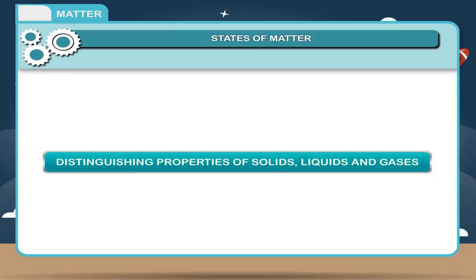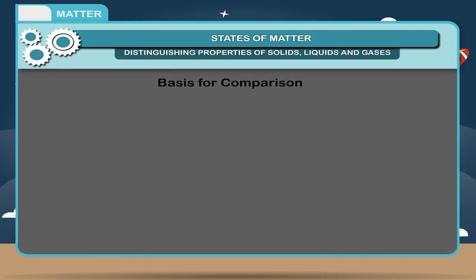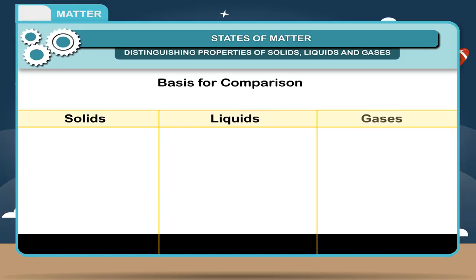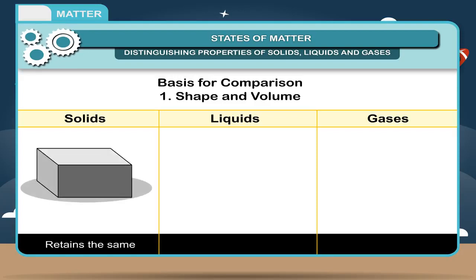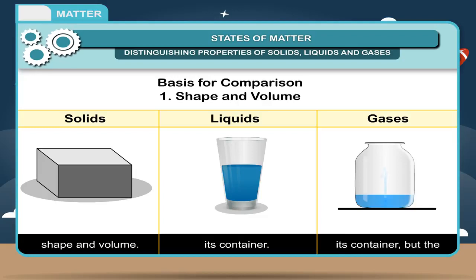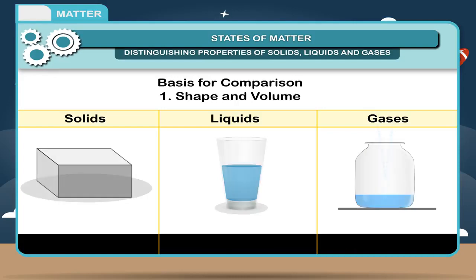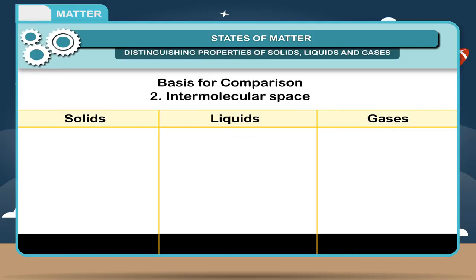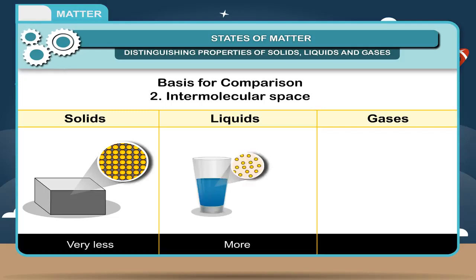Distinguishing properties of solids, liquids and gases. Basis for comparison. Solids, liquids, gases. 1. Shape and volume. Solids retain the same shape and volume. Liquids retain the same volume but take the shape of their container. Gases take the shape of their container and the particles move around freely in the container, and do not have the same volume. 2. Intermolecular space. Very less, more, large.